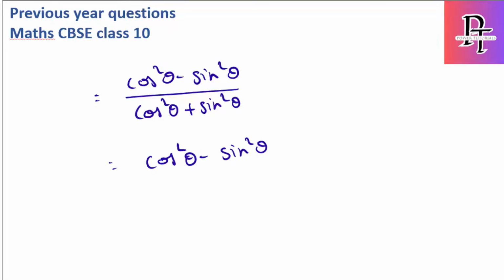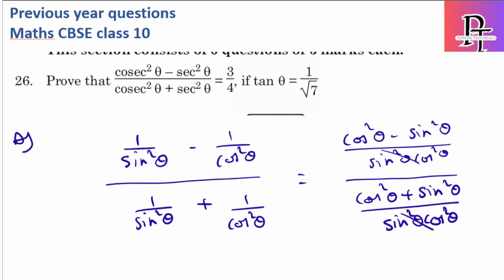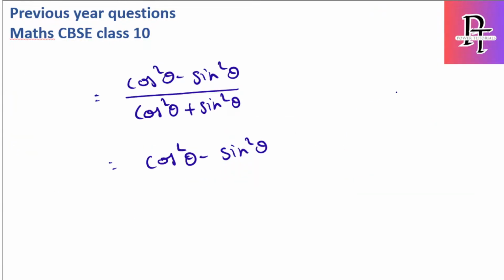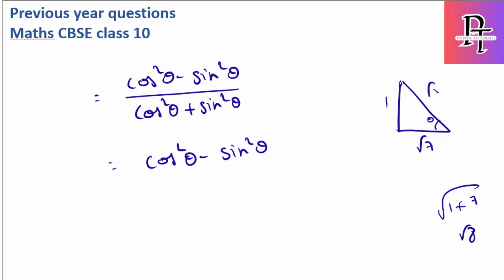Now let's use the value which I mentioned: tan θ is 1 by root 7. So the hypotenuse will be root of 1² + (root 7)², which is root 8.